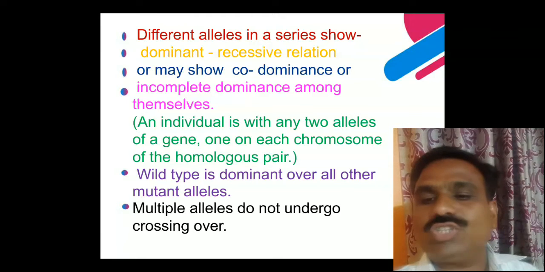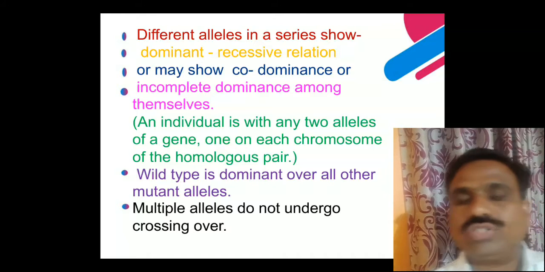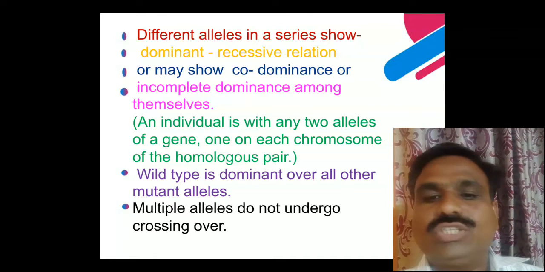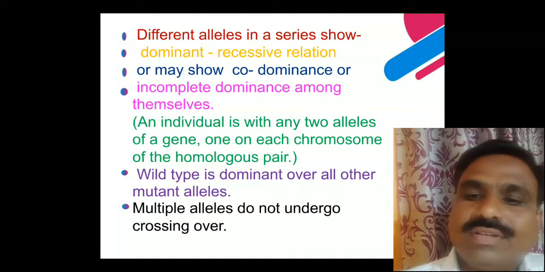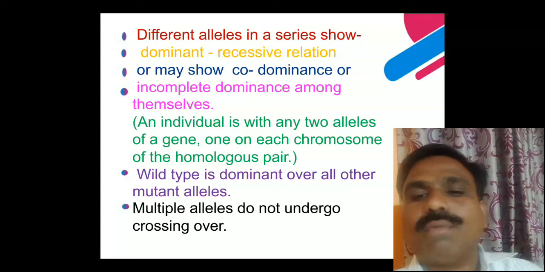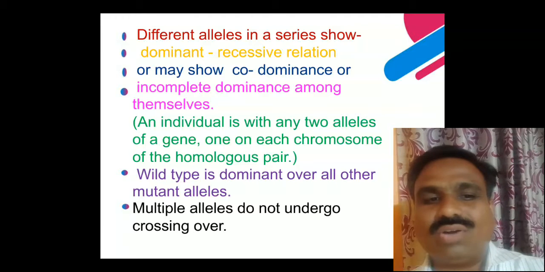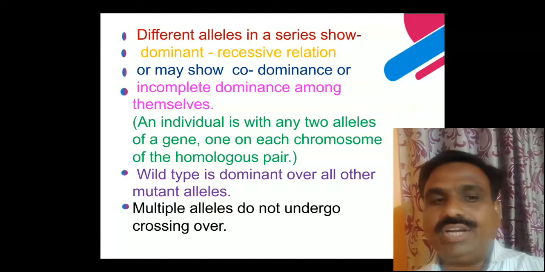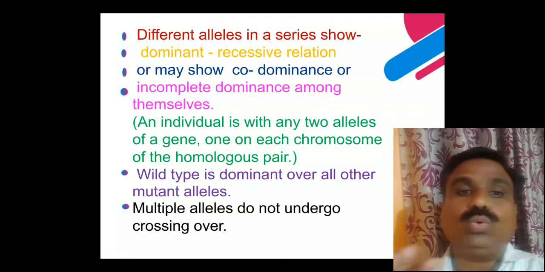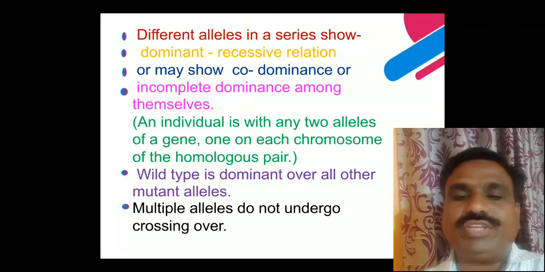Different alleles in a series show dominant and recessive relationships. They may also show codominance or incomplete dominance among themselves.